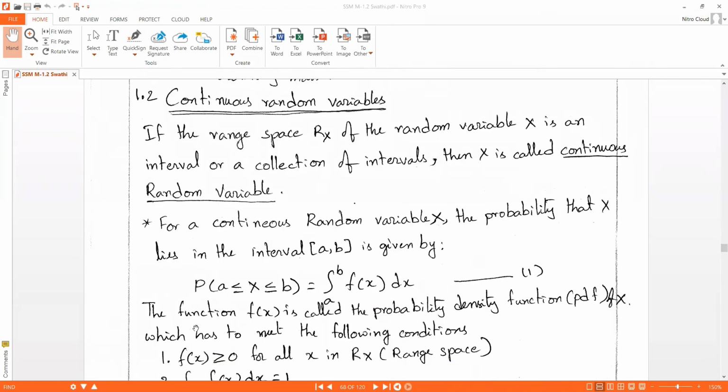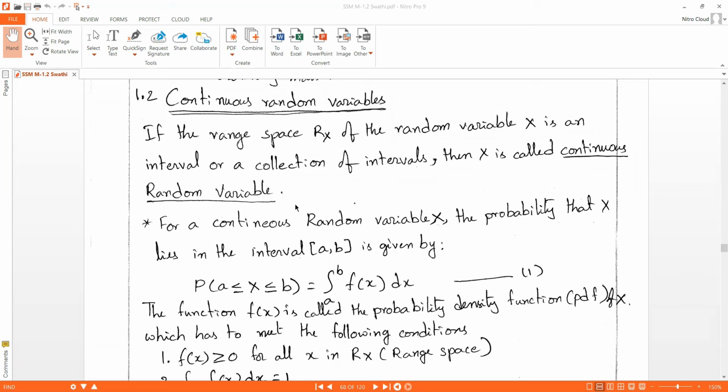The next topic is continuous random variables. If the range space Rx of random variable X is an interval or a collection of intervals, then X is called a continuous random variable.